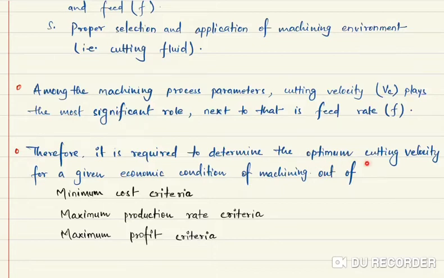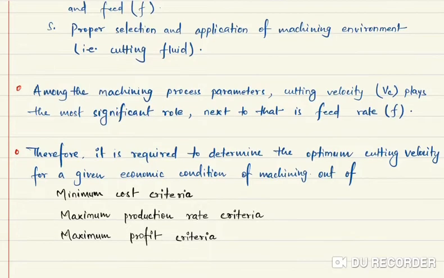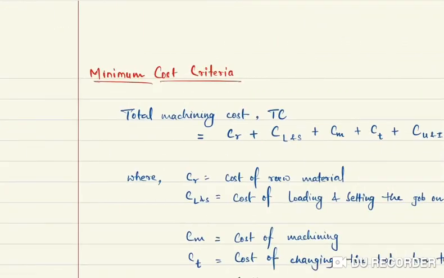Similarly, we will find out the optimum cutting velocity so that the production rate is maximum, and also at what cutting velocity we get the maximum profit. So let's start with the minimum cost criteria.